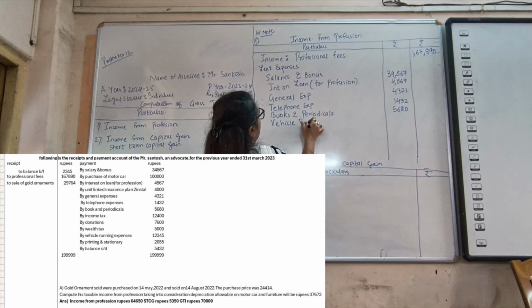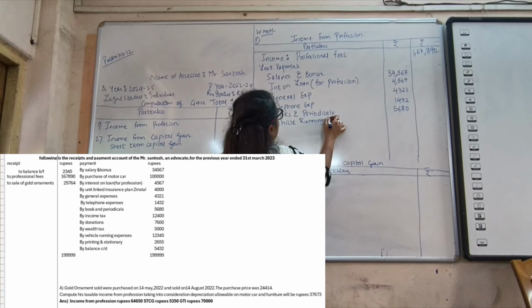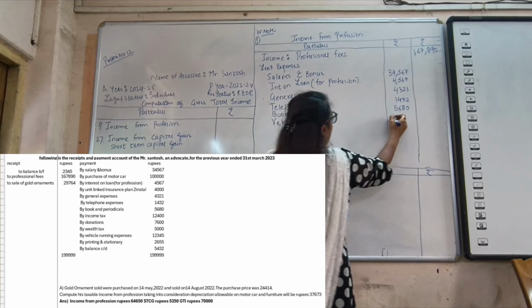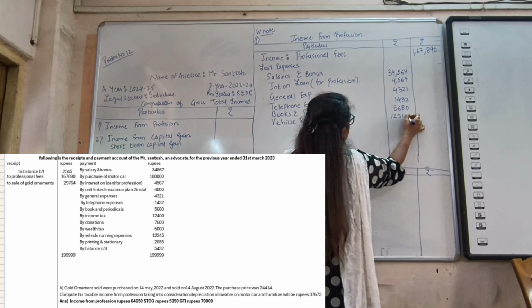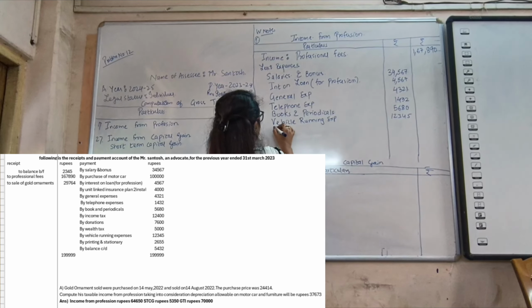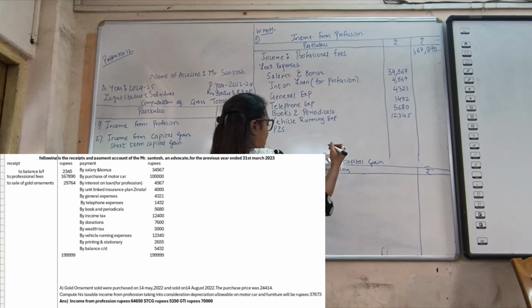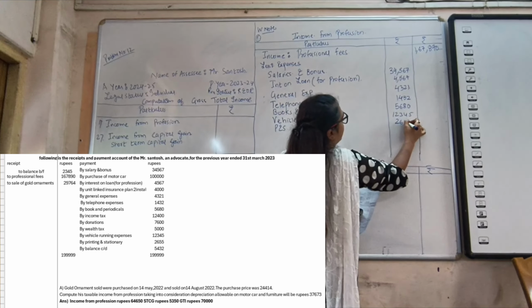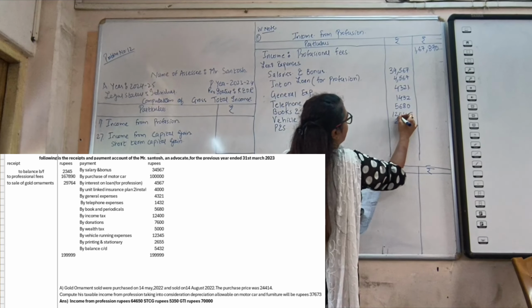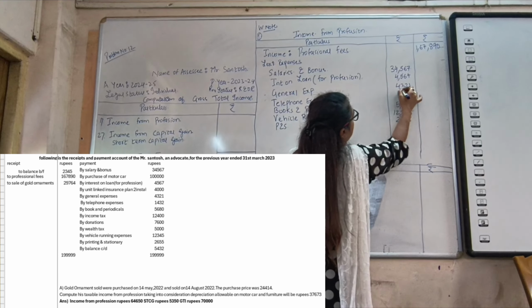Vehicle running expenses are given as 12,345. Printing and stationery have been given as 2,655.